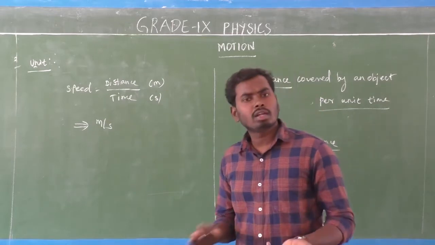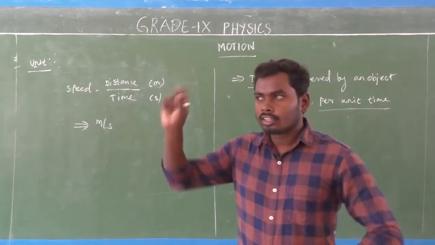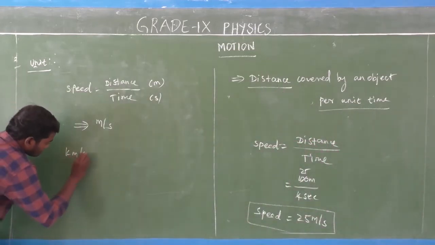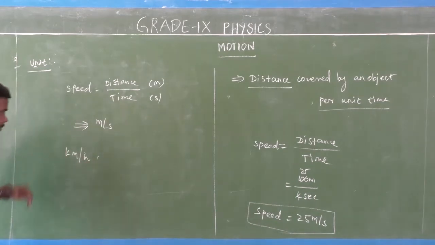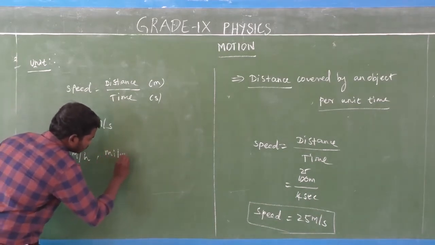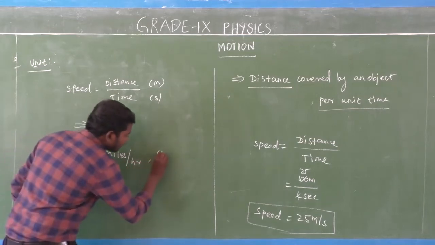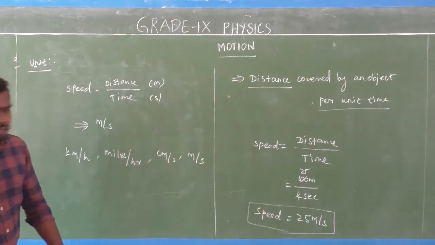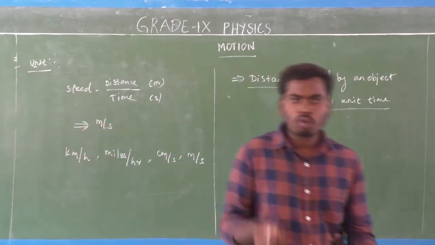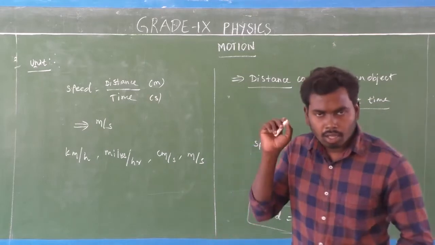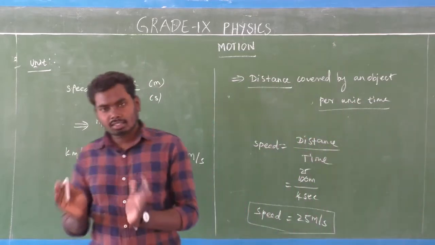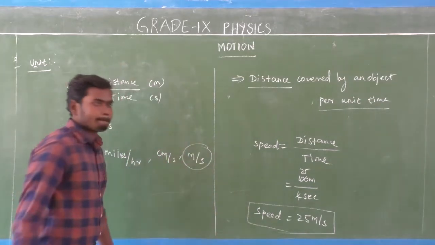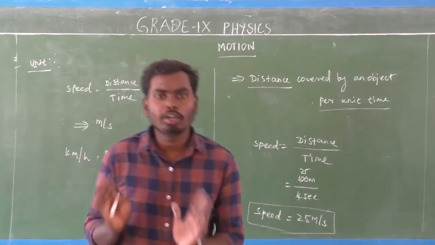But so many units are there to measure the speed of an object. For example, kilometer per hour, miles per hour, centimeters per second, then meter per second. So many units are there to find out the speed of an object. But which is the SI unit of speed? That is meter per second only. Meter per second is the SI unit of speed.